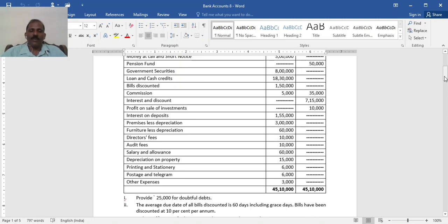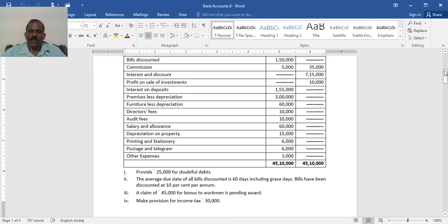Premises less depreciation, a fixed asset after depreciation, like furniture less depreciation, also a fixed asset. Director fees, other expense, audit fees, other expense, both are 10,000. Salary, allowance, employee provisions 60,000, other expenses. Depreciation on property, also other expense. Printing and stationery, postage and telegraph, also other expenses. Total of the given trial balance is 45 lakh 10,000, both debit and credit side.